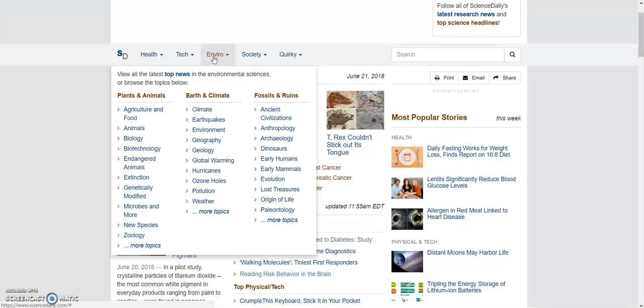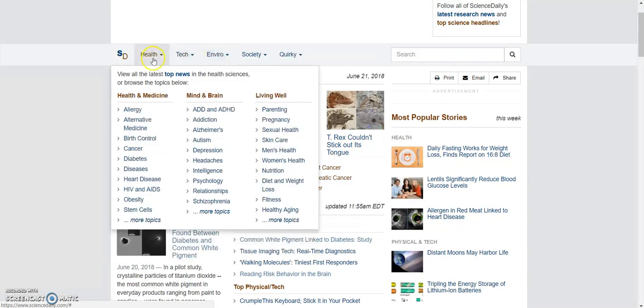That typically covers climate, geology, meteorology. The health tab most of the time is good because that's going to cover biology. Just be really careful because psychology is not considered a natural science. So if you select something that has to do with meditation or psychological science or social sciences, that doesn't count as a natural science topic.